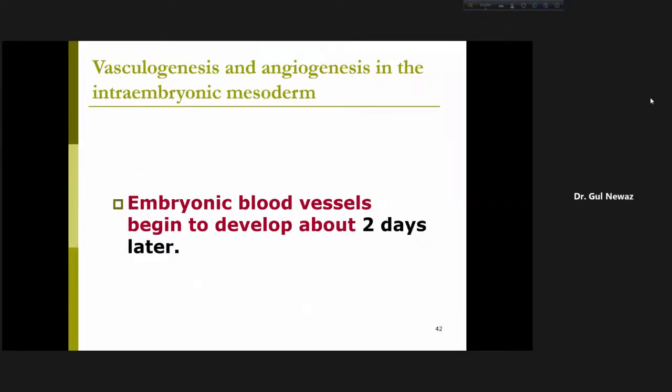Now, what about the blood vessels of the embryo? I was talking about blood vessels of extraembryonic mesoderm. What about the blood vessels of the embryo? So embryonic blood vessels begin to develop 2 days later. Just remember after this. First blood vessels appear in the extraembryonic splanchnic mesoderm, the connecting stalk, and in the chorion. And after 2 days, embryonic blood vessels form.